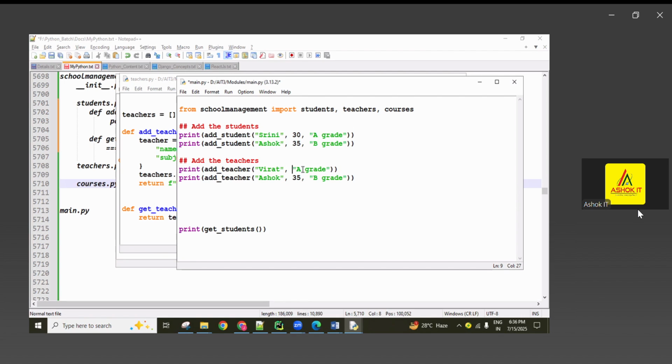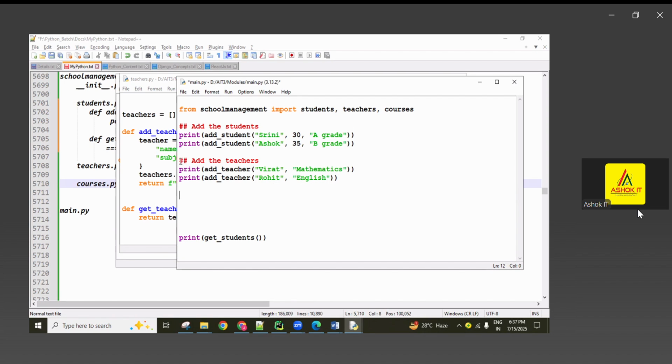Here you can write the subject name: Mathematics. And next Rohit, and here English. So 2 subjects only for teachers.